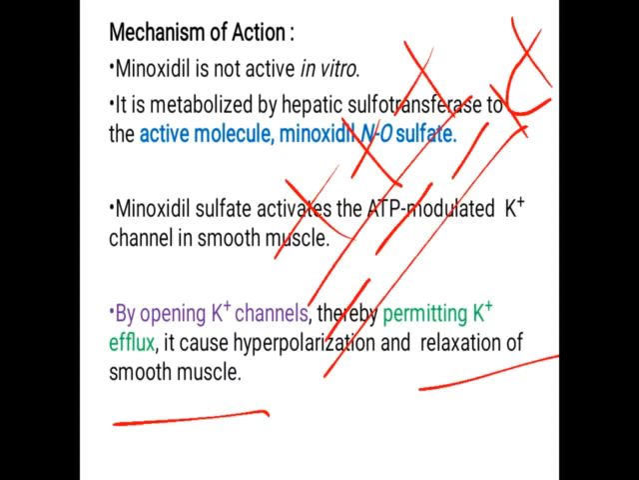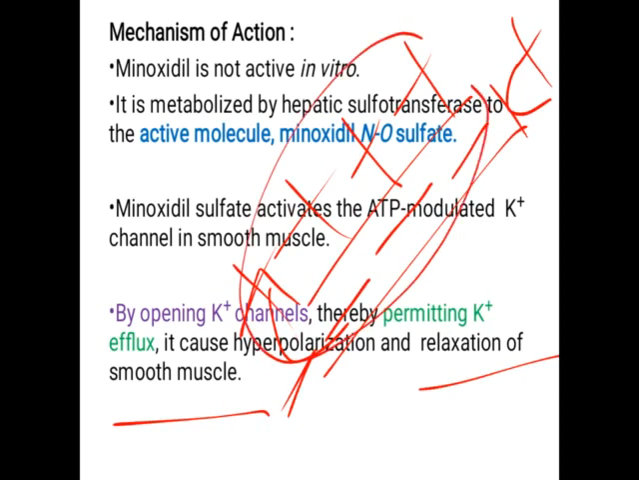So when potassium channel agonists are given, they open the potassium channel, so the efflux of potassium takes place outside the cell. So outside the cell the positive charge increases. As the positive charge goes outside, inside the cell negative charge increases, so the potential difference increases. It results in hyperpolarization, and it results in the relaxation of smooth muscles. So relaxation of muscles takes place. Okay. So in this way, they are useful in the treatment of hypertension.